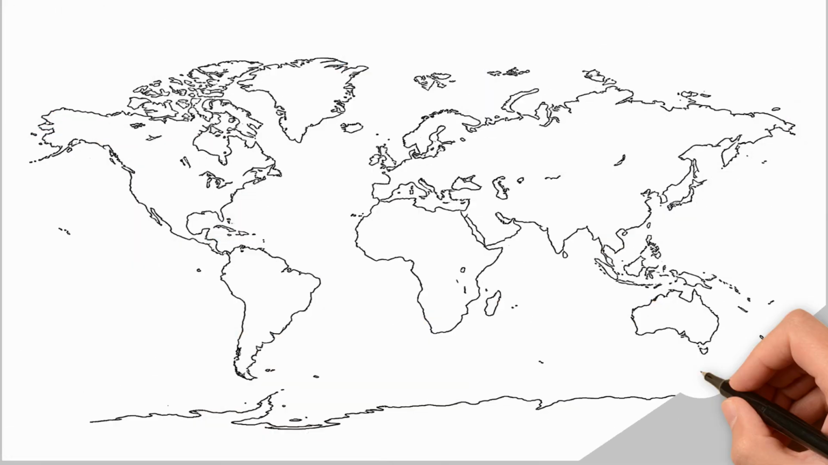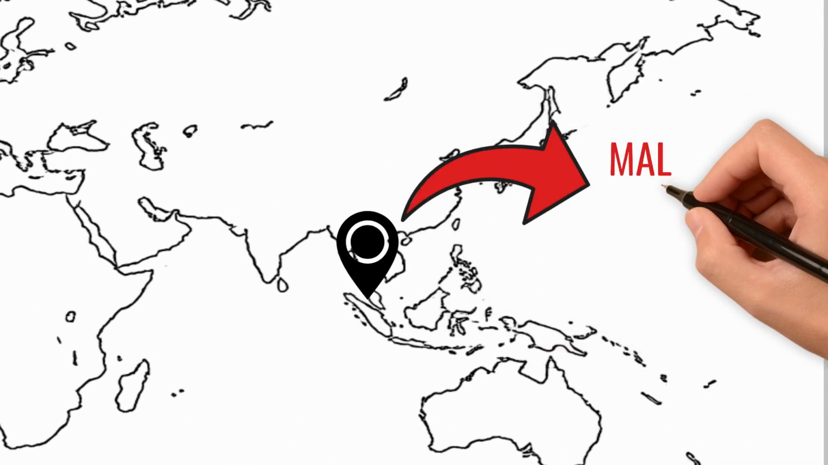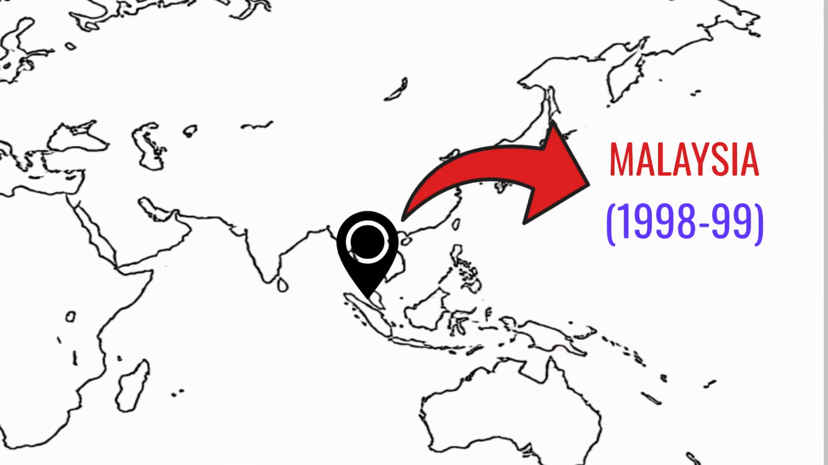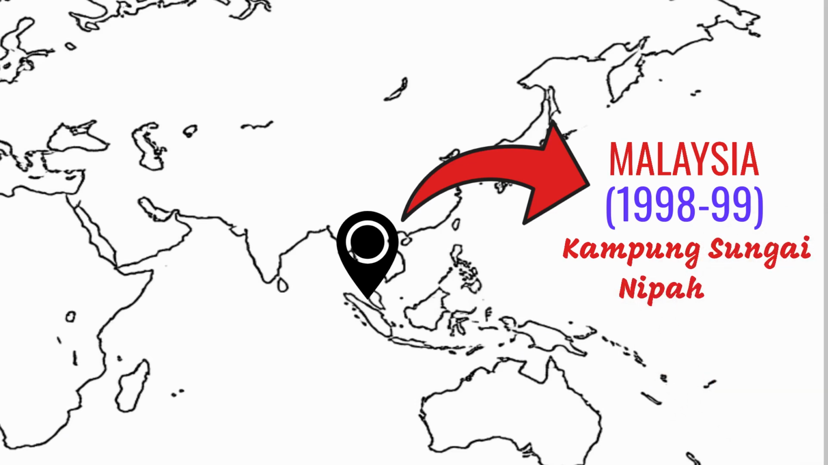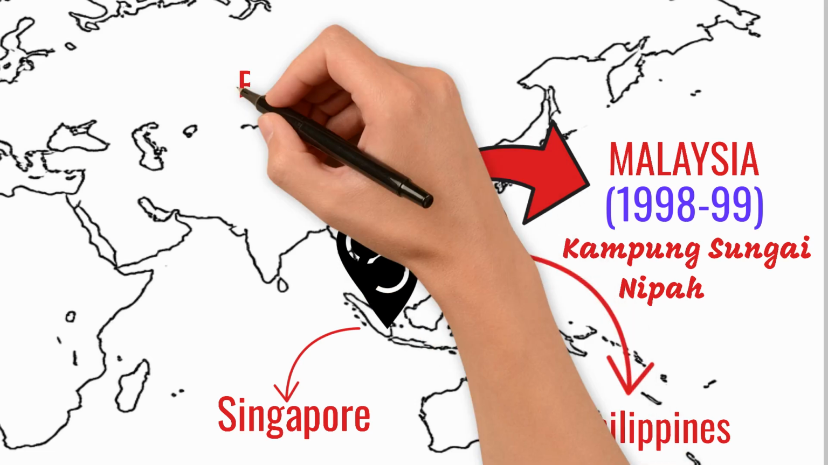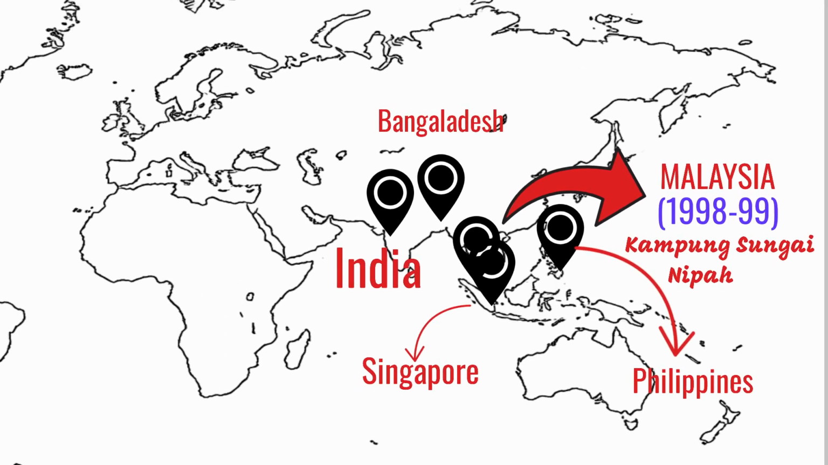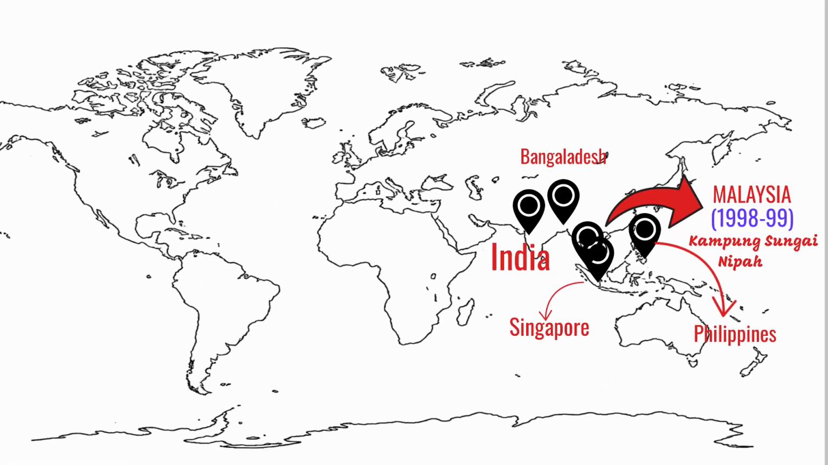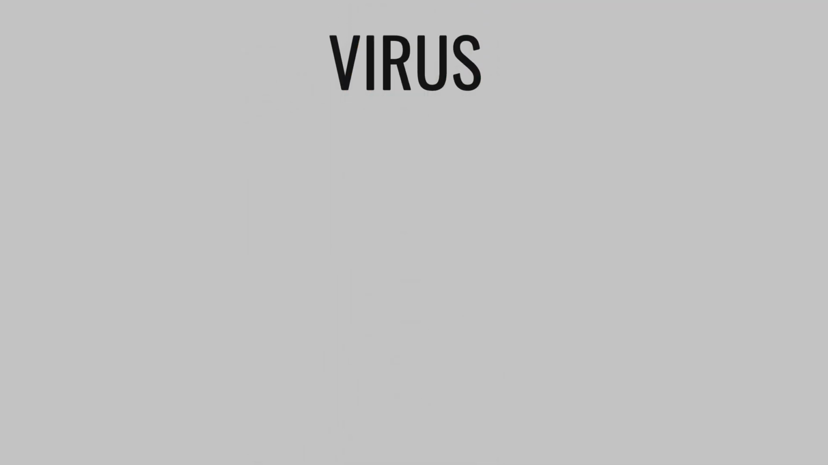Nipah virus was initially discovered when it caused an outbreak of viral encephalitis among pig farmers in Malaysia between 1998 and 1999. The virus was named after a village in Malaysia named Kampung Sungai Nipah, where the first patient was confirmed. It has already caused outbreaks in Singapore, Philippines, Bangladesh, and India. In India, it caused an outbreak in Kerala in 2018 and a recent outbreak in 2025-26 in West Bengal with 2 confirmed cases. So let's discuss its classification.